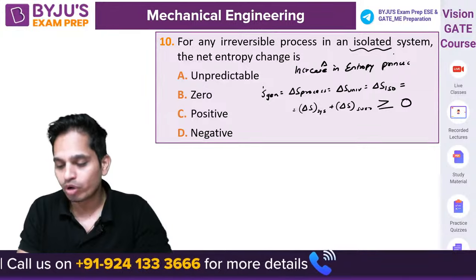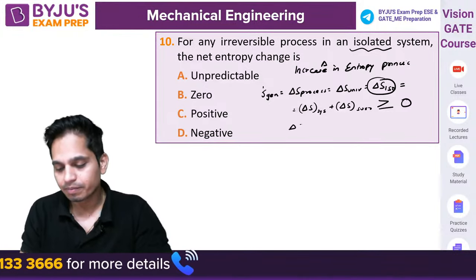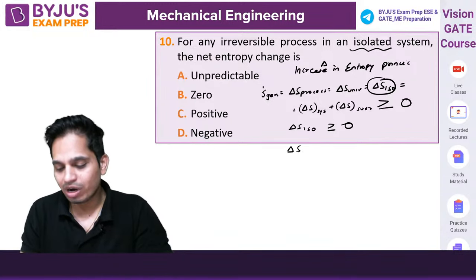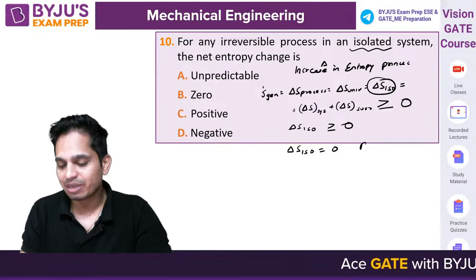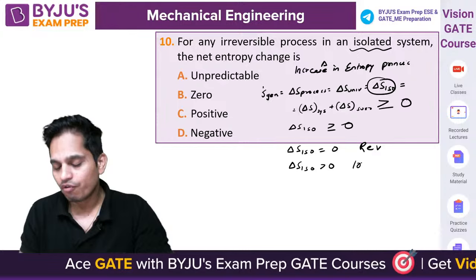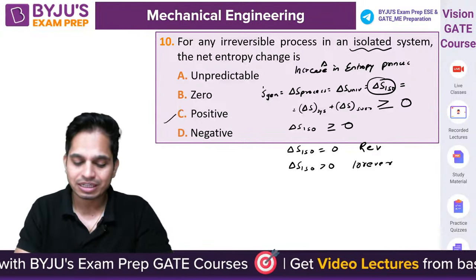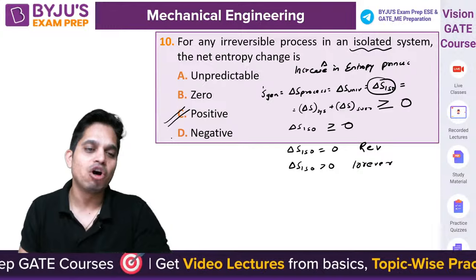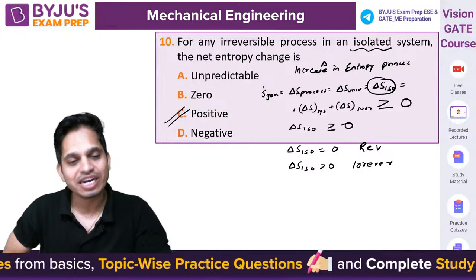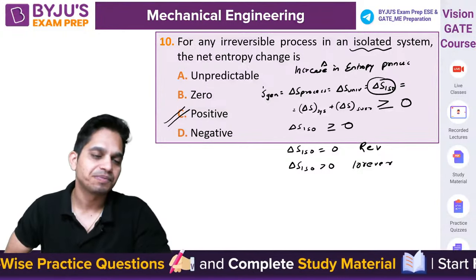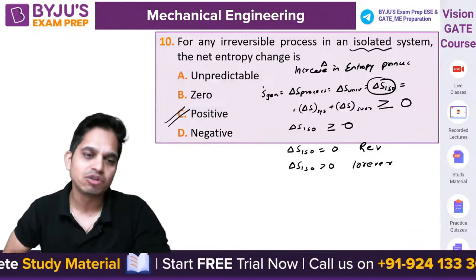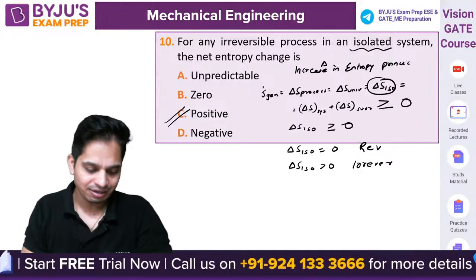So now it is saying isolated. So that means it is always greater than or equal to 0, and it is equal to 0 for a reversible process. It is greater than 0 for an irreversible process. That means positive. Entropy generation is always positive. Very good. This is what this statement is saying. It is always positive. Entropy generation or entropy of the universe never decreases, always increases or remains constant.